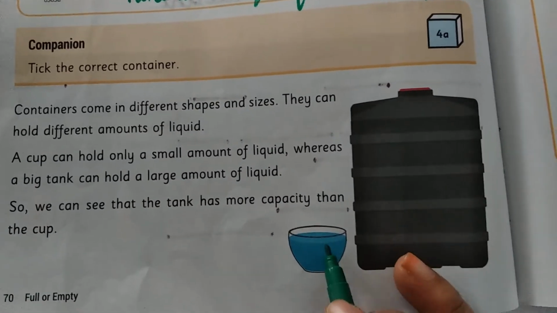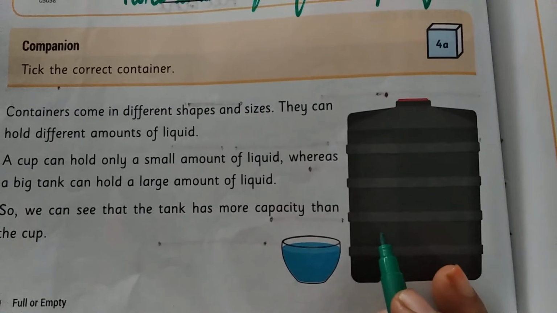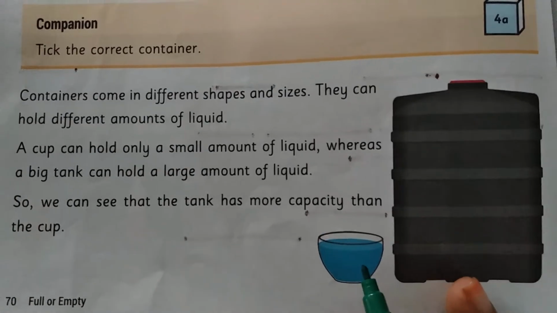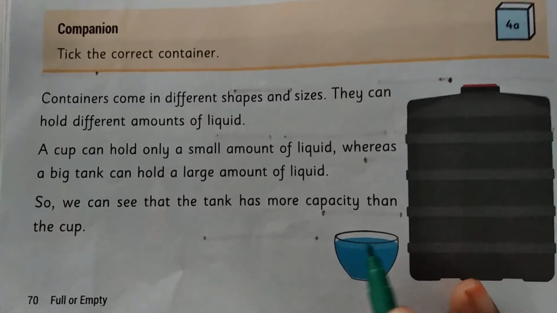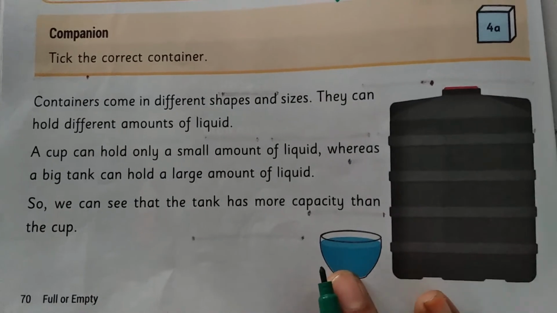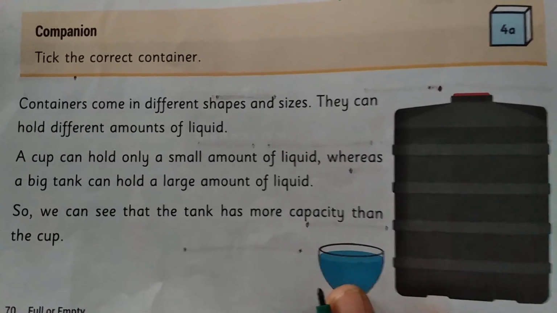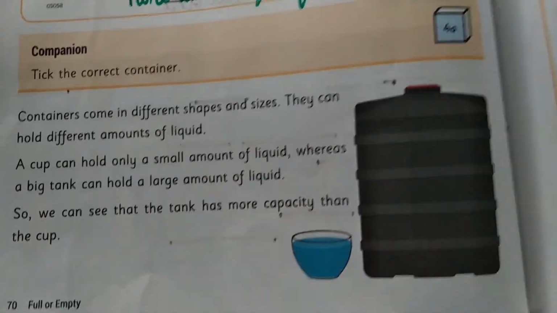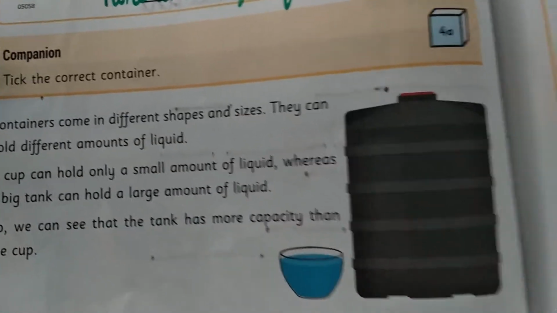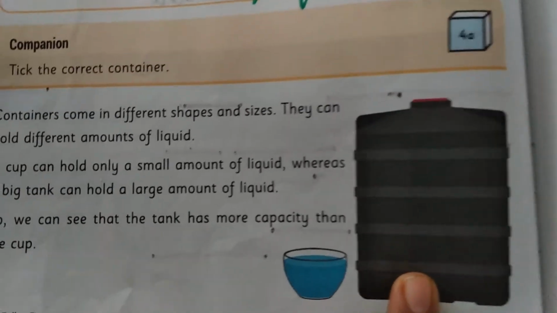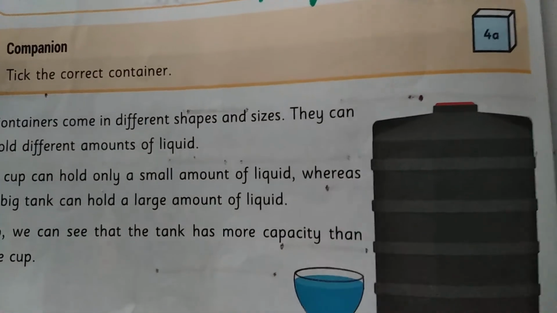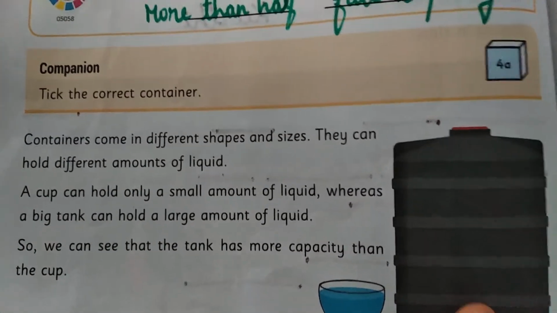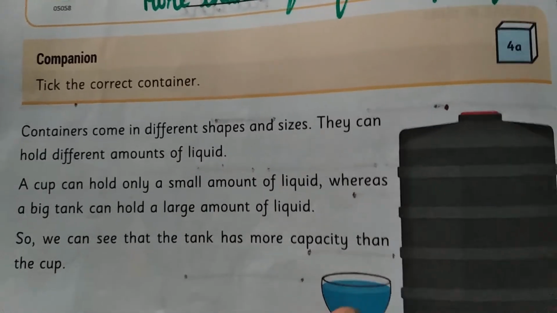So when we compare this bowl with this big tank, it is very, very small, isn't it? Yes. So this bowl is very small, so it can hold a very small amount of water. But you can see this big tank in your home and all. Okay. So this big tank can hold a large amount of liquid. Okay. So you must know the difference between these two.